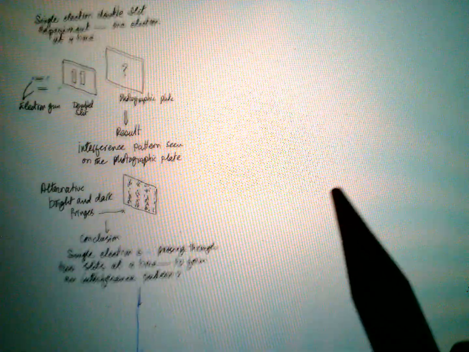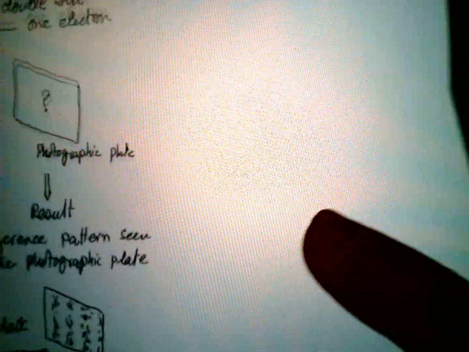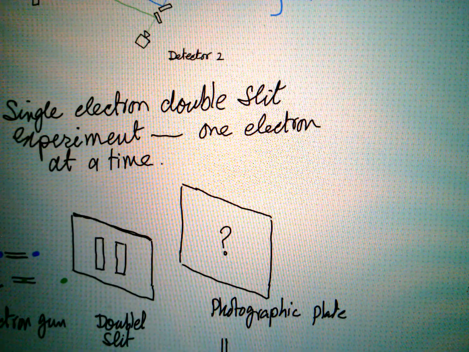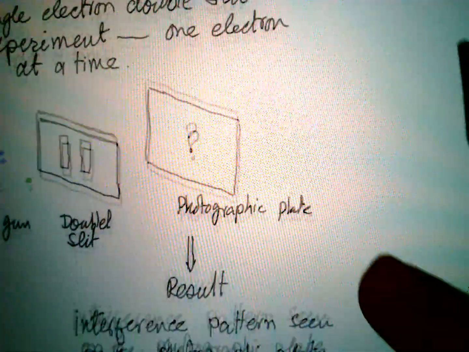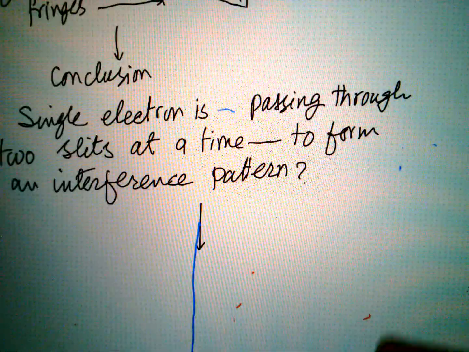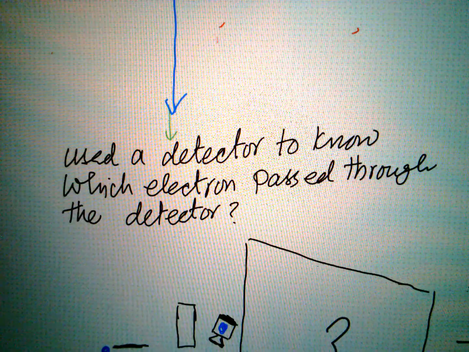If you are not looking at them, if you are not observing them, they behave like a wave. When you are observing them, they behave like a particle. And we will discuss this in more detail later on.